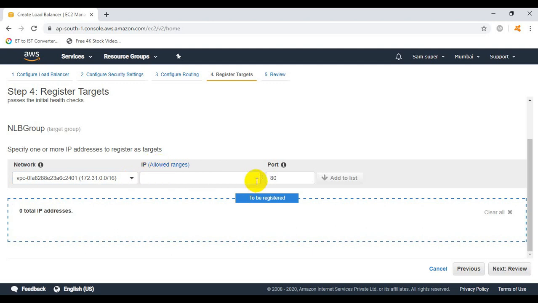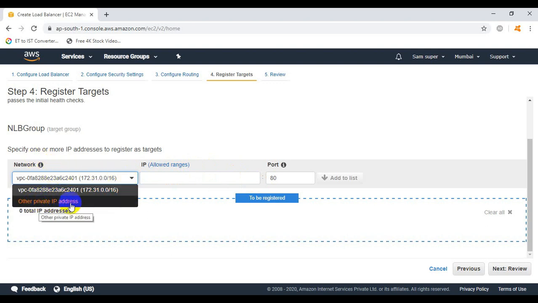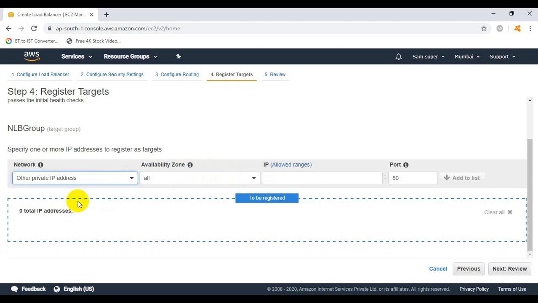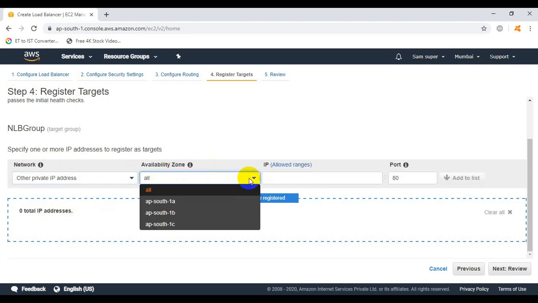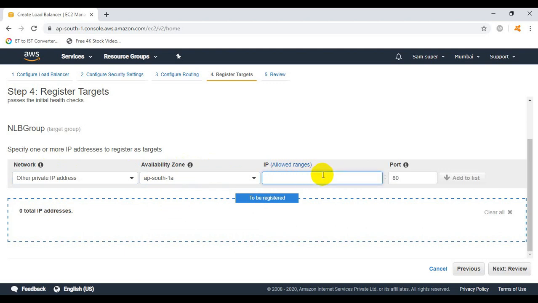Now for IP, under the network we can choose other private IP address, and here we need to select the availability zone 1A. We don't know the IP address. If you want to know the IP address, you need to go to the EC2 instance.